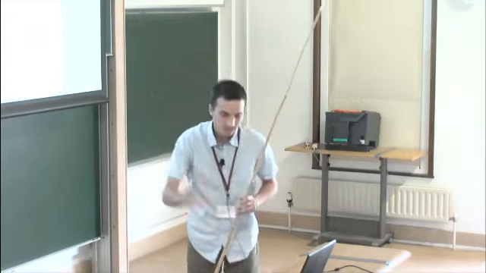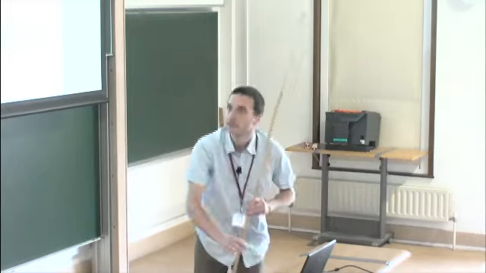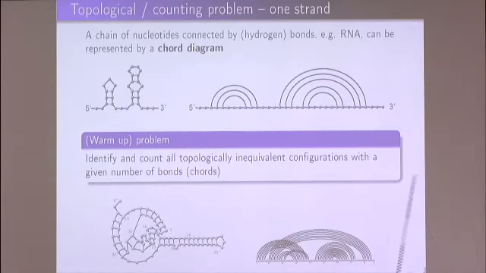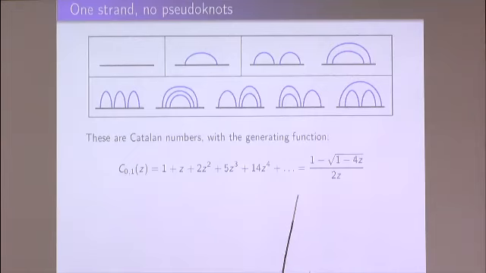And this is some simplified situation, but of course, we can come across much more complicated situations. This is an example of one such diagram. And in this format, we would probably like to know how many diagrams of this type exist with a given number of chords, let's say 100. And this problem has been solved some time ago.